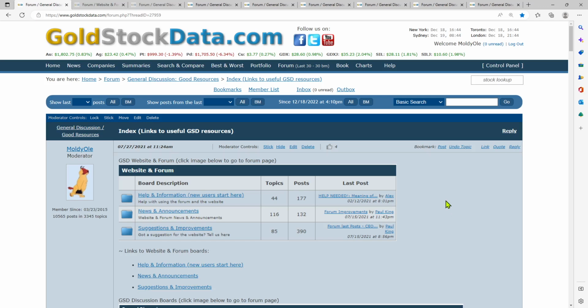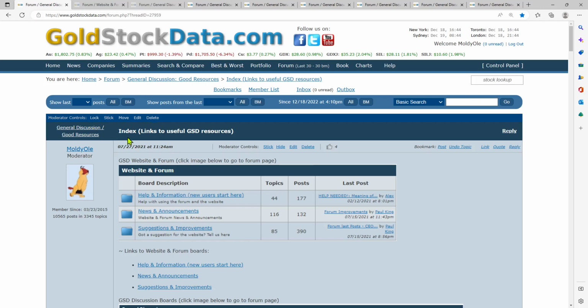And I discovered I've got over 500 bookmarks out there right now, and quite honestly, they're not indexed in any way, and they're actually hard to find what I'm looking for. So I thought of a way of putting something together to help myself, frankly, and maybe make it helpful for other members as well. So that's where this index came from.